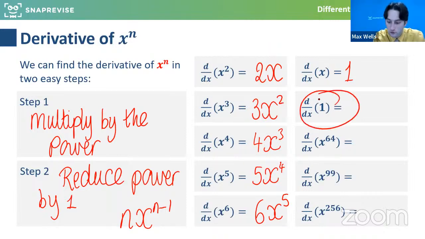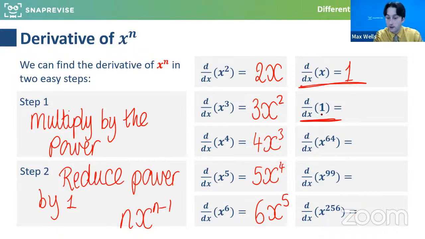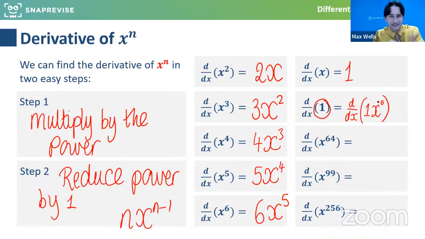So what about if I was differentiating 1? What's the derivative of a constant? What's the derivative of 1? Super, brilliant answers in the chat. I'm just trying to keep track of those as well. So if I have the constant 1, and I differentiate the number 1, so not x this time, but instead 1, the derivative will actually be 0. Really well done. And the way we can think of that is that this is like us asking to differentiate 1x to the 0, because x to the 0 is 1 in disguise, isn't it? The 0 comes down and cancels it. So basically, constants disappear.